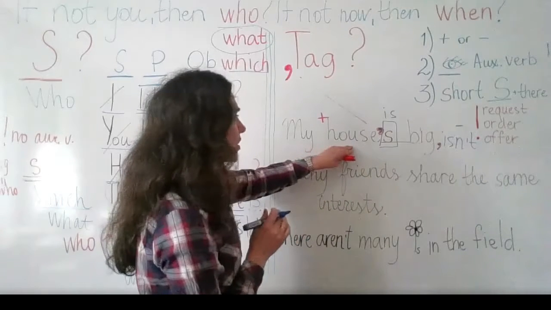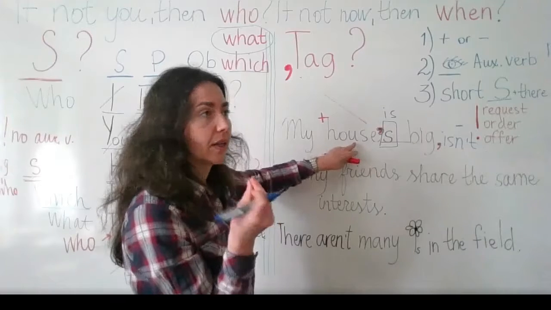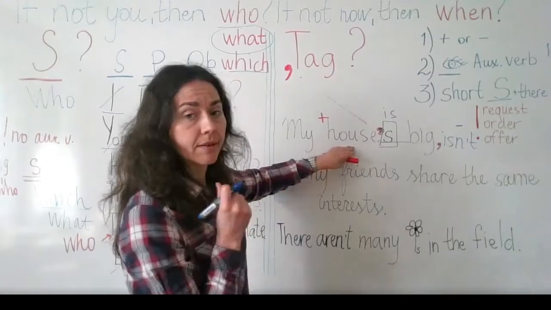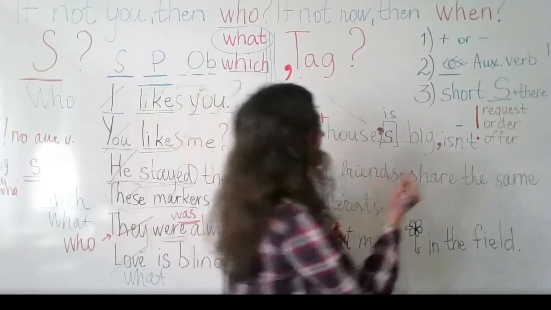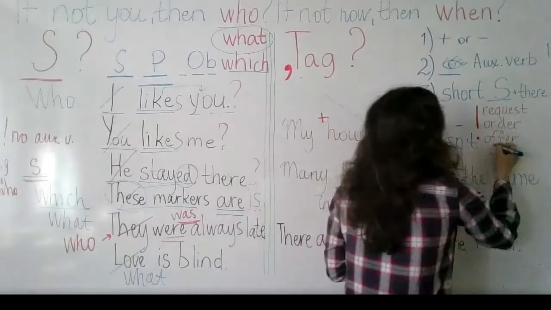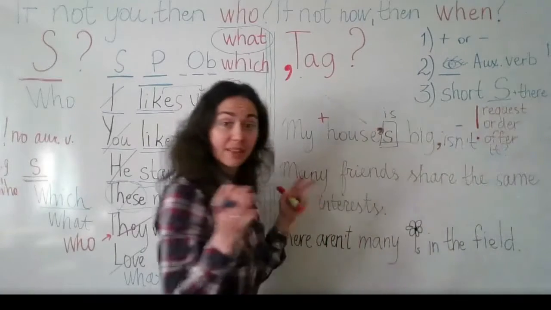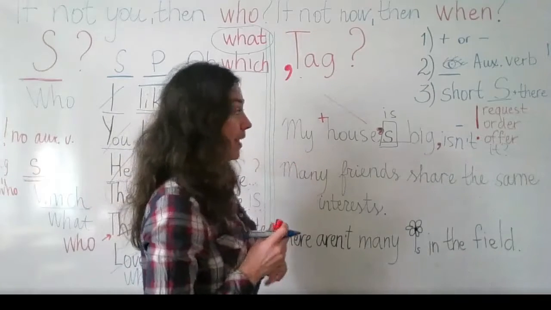So my house, which pronoun can you use instead of my house? It or he? It. Isn't. Instead of saying my house, we say it. That's all. We've asked the question. My house is big, isn't it?